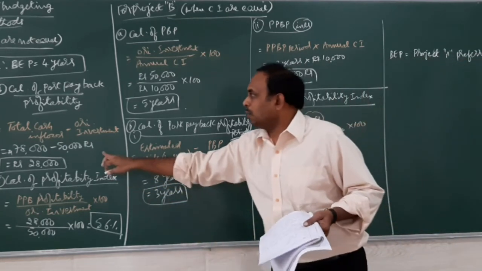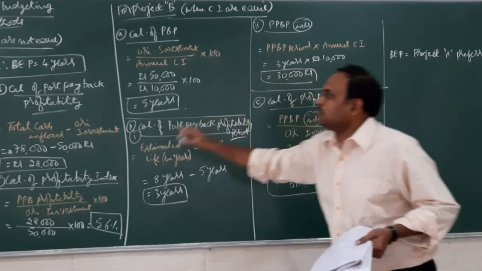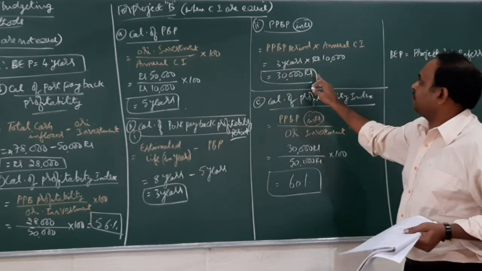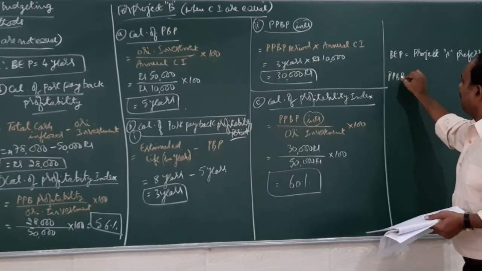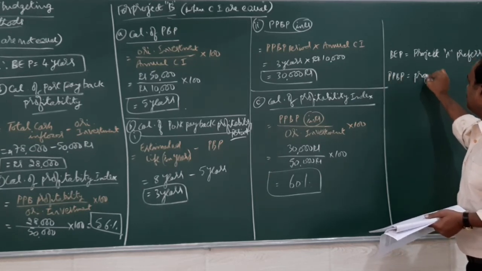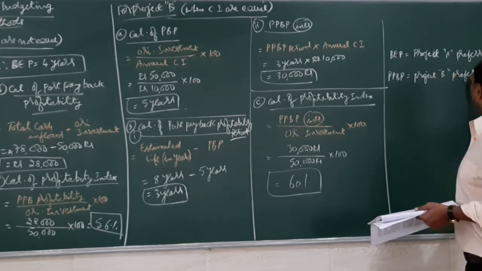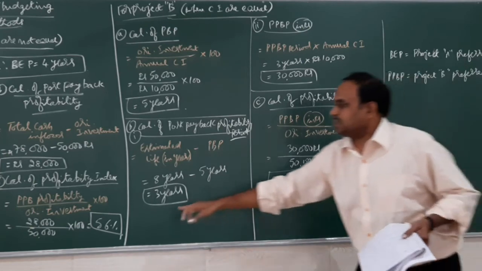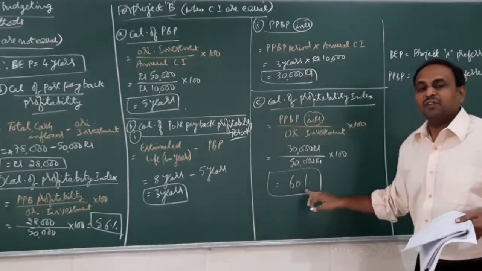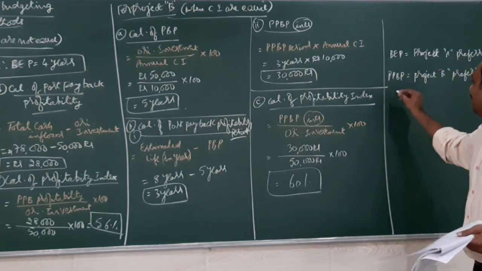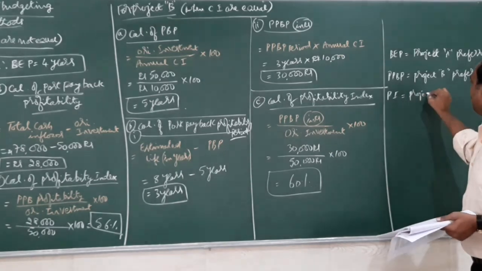When you come to the profitability amount, 28,000 and 30,000, amount is more here in case of B. So profitability based highest, project B is preferred. Percentage of profitability index 56% and 60%, whichever is more we have to take. Again, as per this one, project B is preferred.